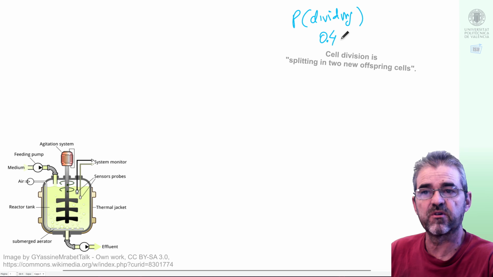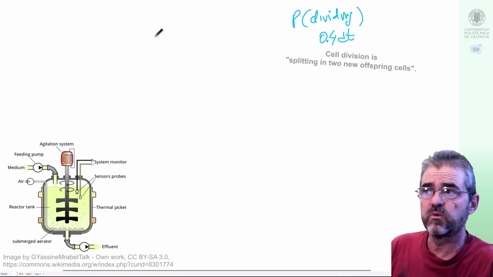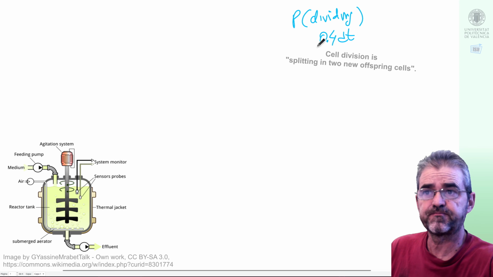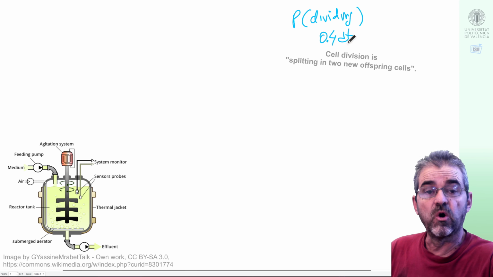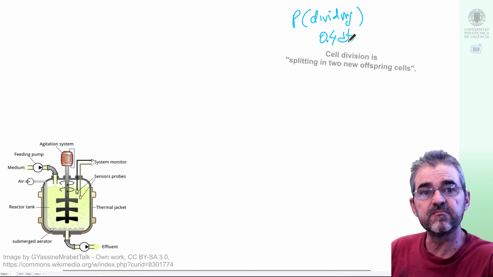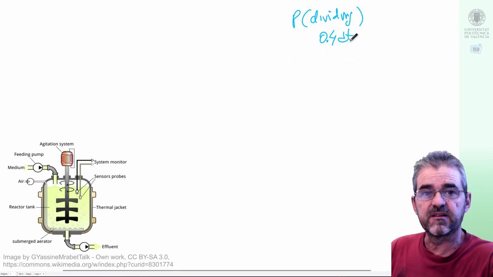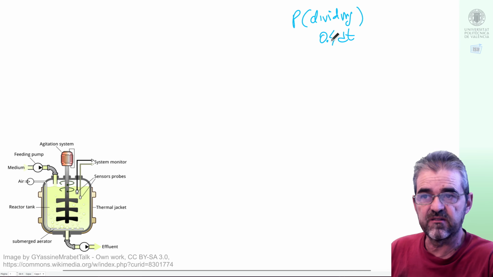We said, for instance, 0.4 dt was the probability of dividing, in the sense that this was valid only for very small time intervals. If dt is 1 microsecond, then the probability of dividing is 4 in a million, and if it's 2 microseconds, it's roughly 8 in a million. Of course, if dt is 10 hours, then 0.4 dt is greater than 1, so that cannot be true. But anyway, we discussed that in the companion video.